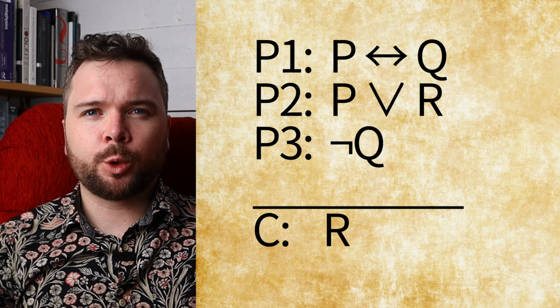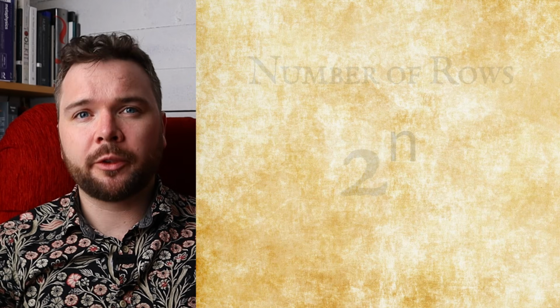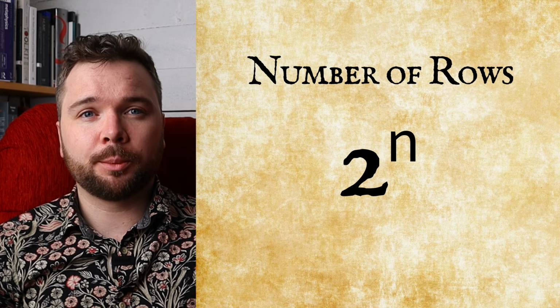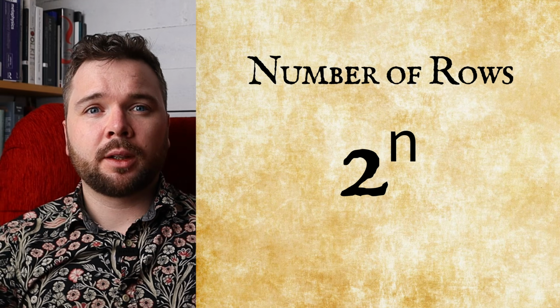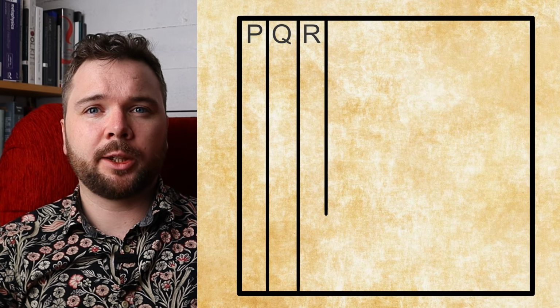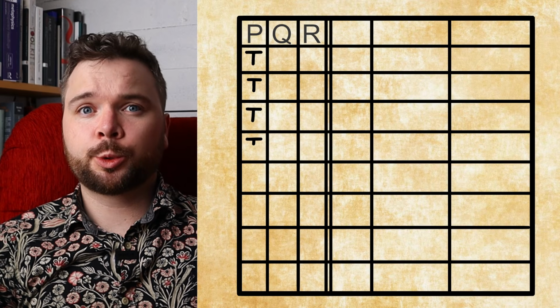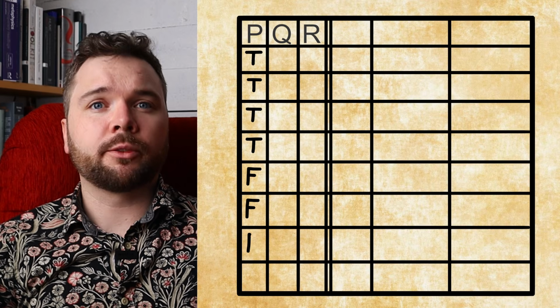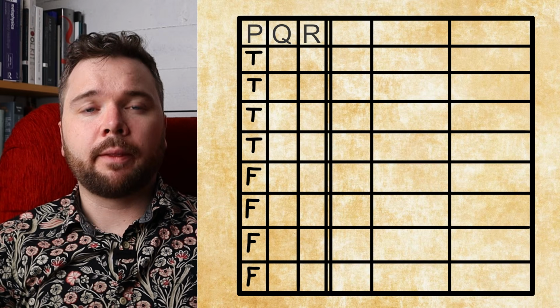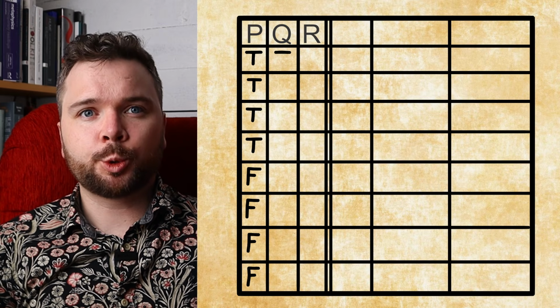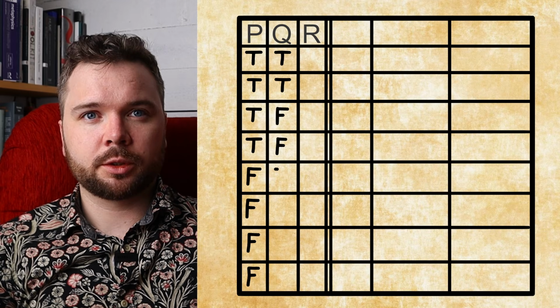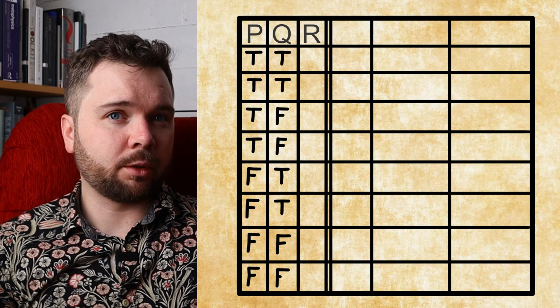Remember, the number of rows is calculated by 2 to the power of the number of variables we're dealing with. And as always, we want to do a fully exhaustive truth evaluation. We begin by filling out underneath P: true, true, true, true, false, false, false, false. Then under Q: true, true, false, false, true, true, false, false.